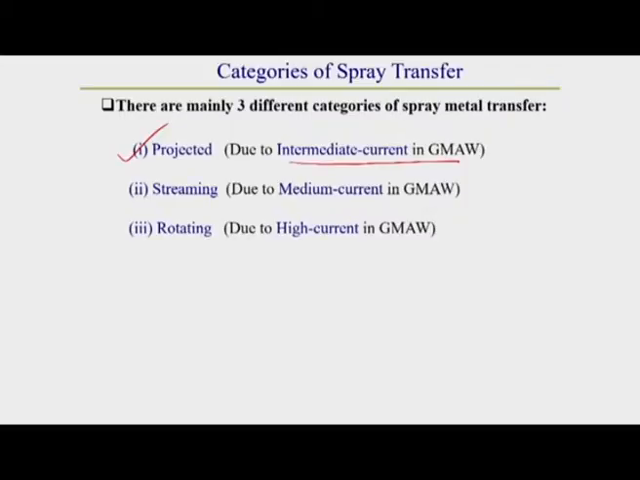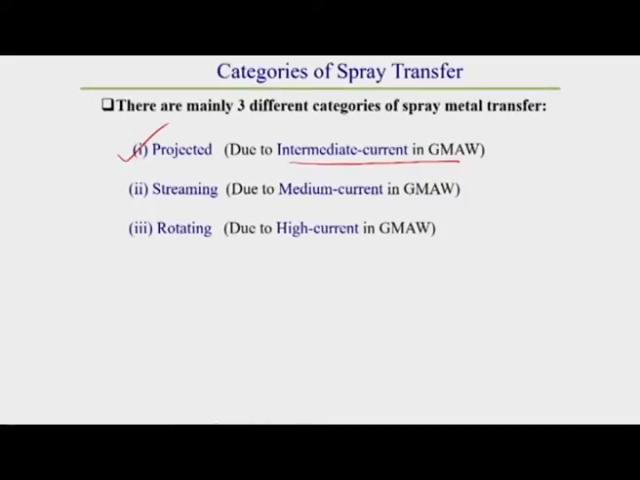What is intermediate current? That I will also discuss. Intermediate current is the current which is just above the transition current. What is transition current? Then we should know. Generally, transition current is a current above which the metal transfer characteristic is spray in nature. Below this current range, the metal transfer characteristic is globular in nature. So the current range at which globular transfer converts to spray transfer is generally called the transition current. That I will discuss in detail on subsequent slides.